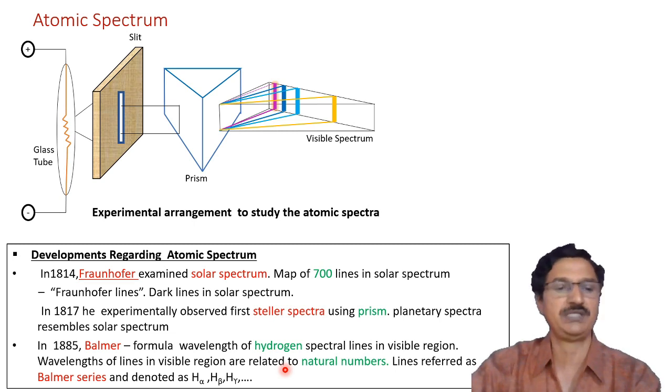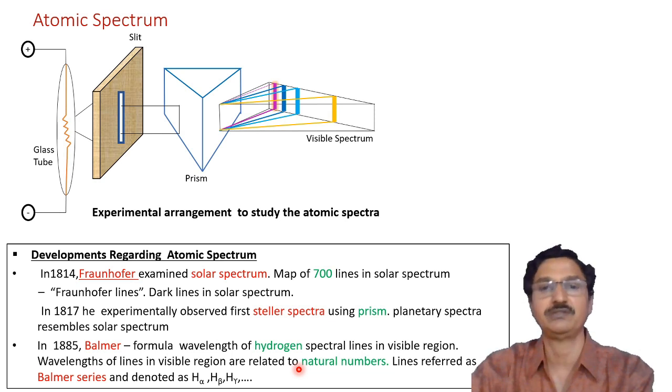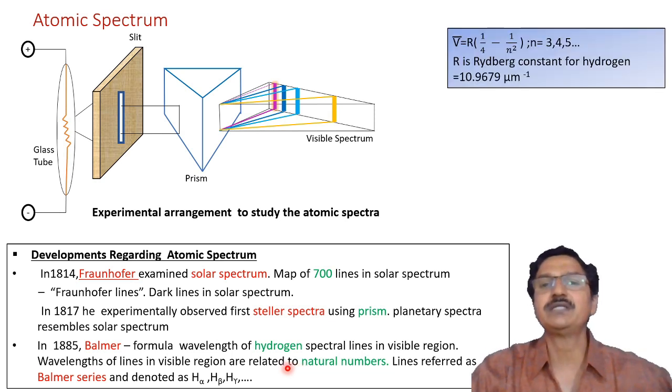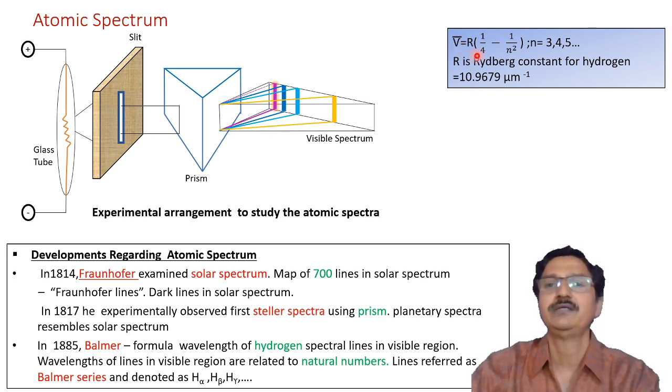The group of lines is referred to as the Balmer series, and the specific lines are denoted as H alpha line, H beta line, H gamma line. And he suggested the formula for this. The wave number of this particular line is given by R times the bracket 1 upon 4 minus 1 upon n square, and here you can take n equal to 3, 4, 5.